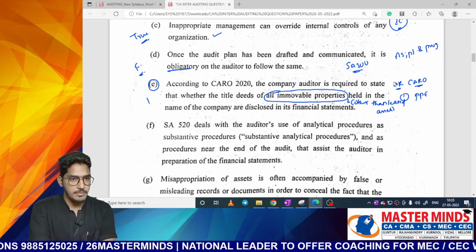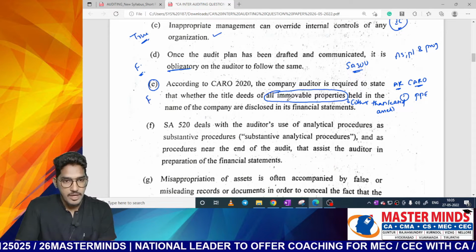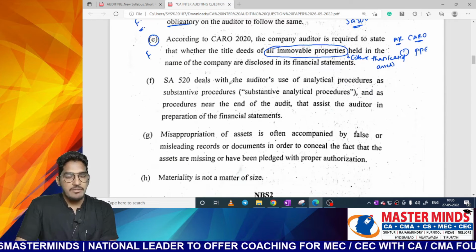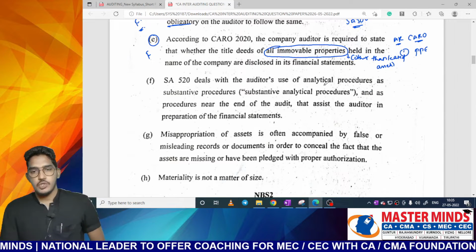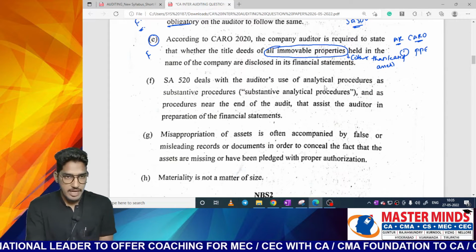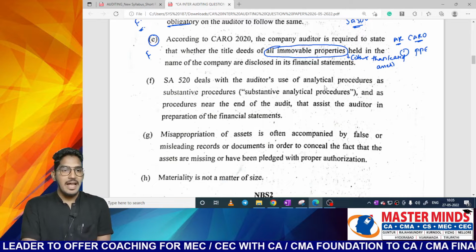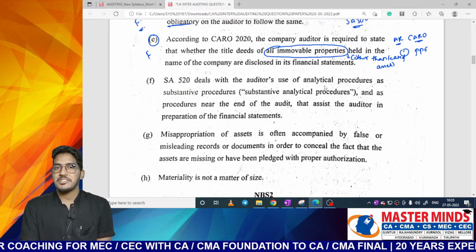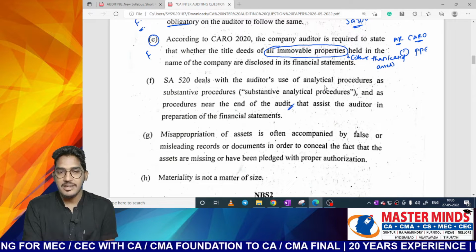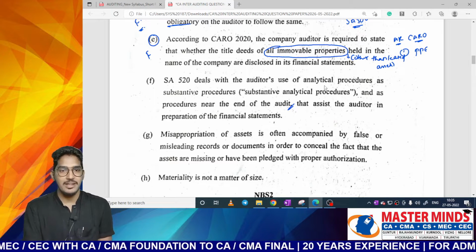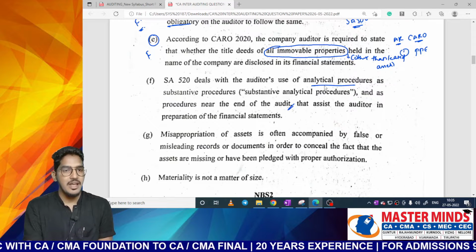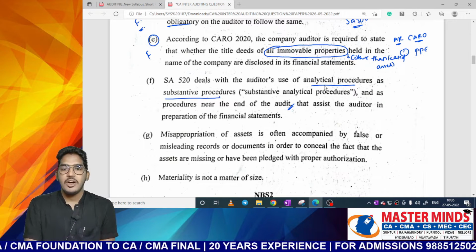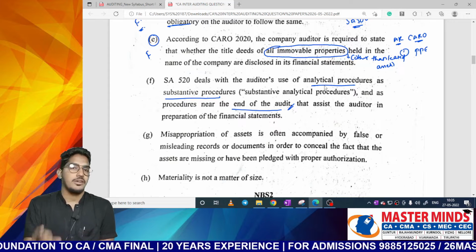Right. So the given statement is also false because of two reasons. Next one. SA 520 deals with the auditor's use of analytical procedures as substantive procedures and as procedures near the end of the audit that assist the auditor in preparation of financial statements. See, till here the sentence doesn't contain any mistake. What they are telling is I can perform analytical procedures either as a substantive procedure or even at the end of the audit. Yes, you can do it.